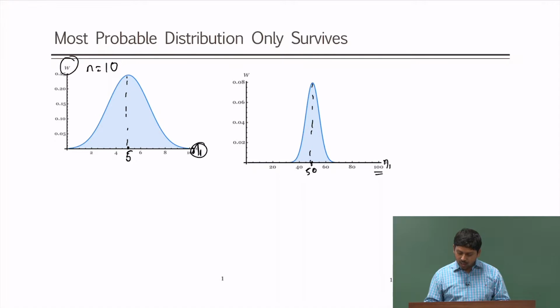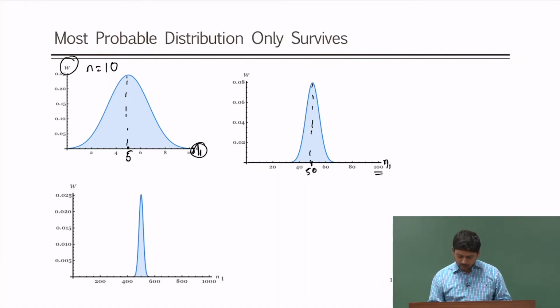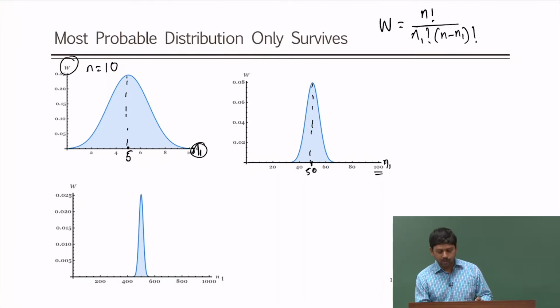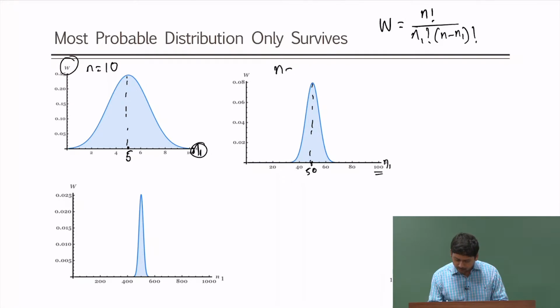Now, let us go to 1000 particles. Again, as you see, I am plotting the W. I will write the formula here itself, so that we can refer to it: n factorial by N1 factorial and n minus N1 factorial. This is the two level system number of microstates, right. So, here the n is 10, here the n is 100, here the n is 1000.